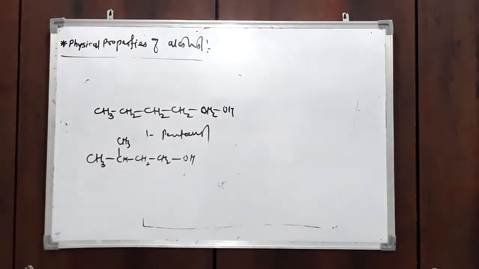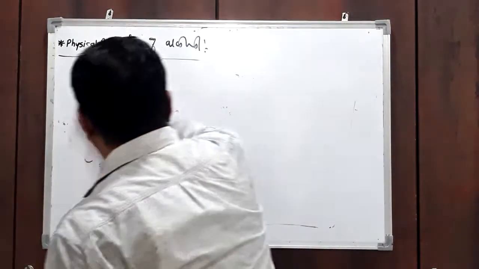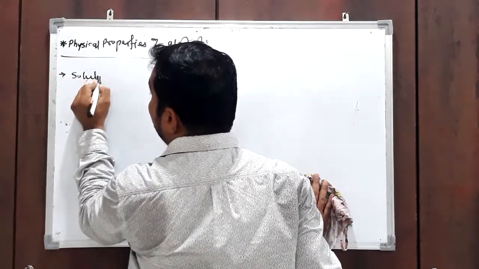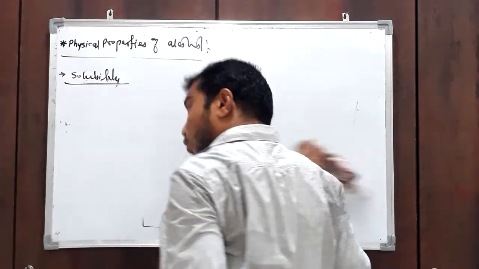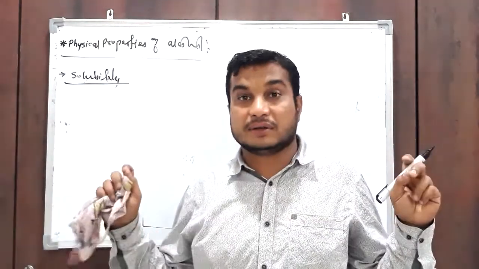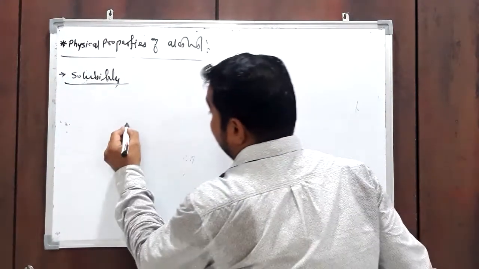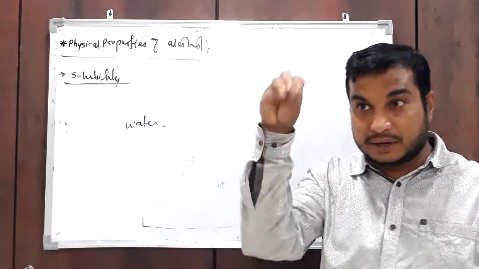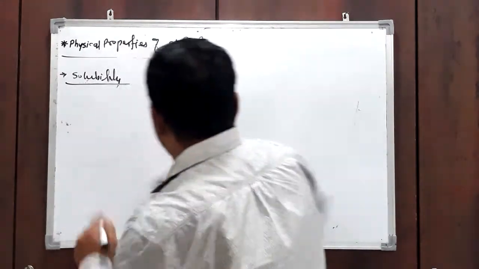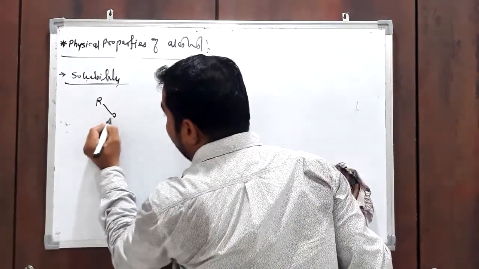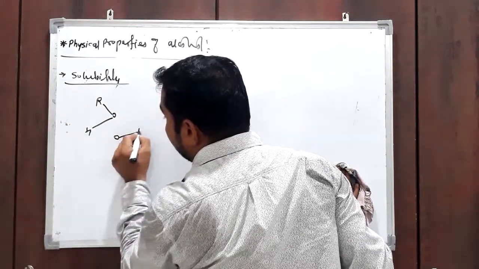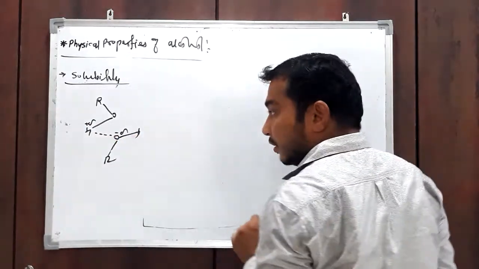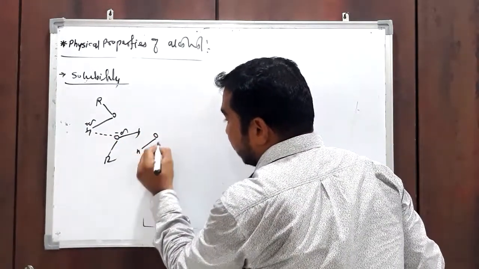Now, the next point is solubility. Lower members are quite readily soluble in water. Why? Because if we dissolve alcohol in water, what happens? In alcohol, the molecules are linked to each other by hydrogen bonding, like this.